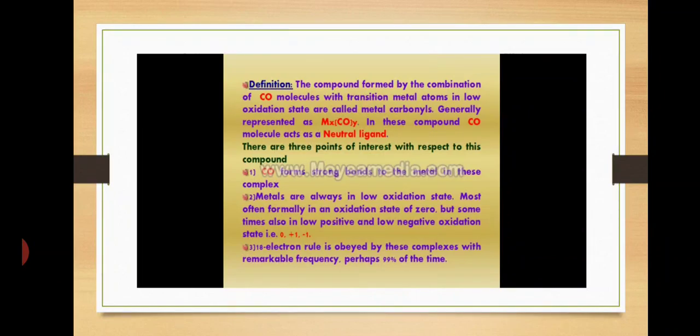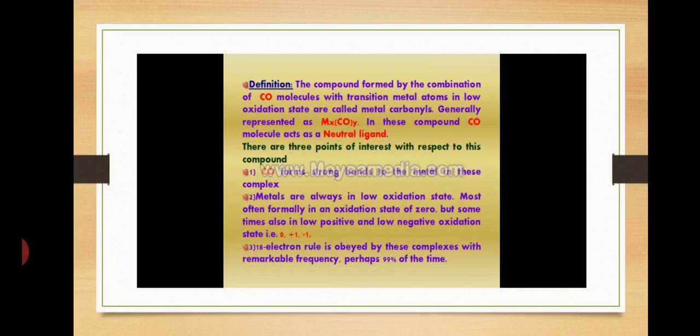Here metal carbonyls means the compounds which are formed when a metal is coordinated with a carbonyl ligand. The oxidation state of metal carbonyls is 0. The bond between metal and carbonyl group can be represented with an arrow mark. The carbonyl group forms a strong bond to the metal.